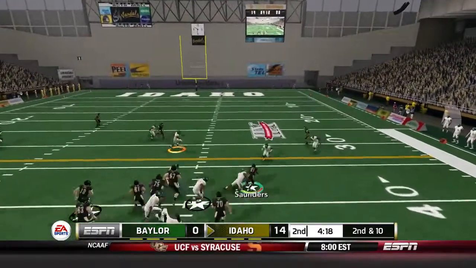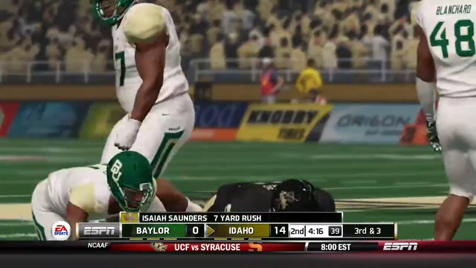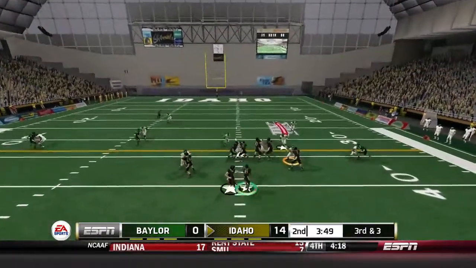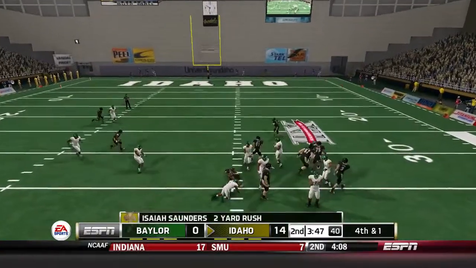Hands off on the counter play to Isaiah Saunders. He's got room to the right. Hits his lineman, but still able to pick up 7 yards there, bringing up 3rd and short. They'll hand it up to Isaiah Saunders up the middle, who's just not enough.